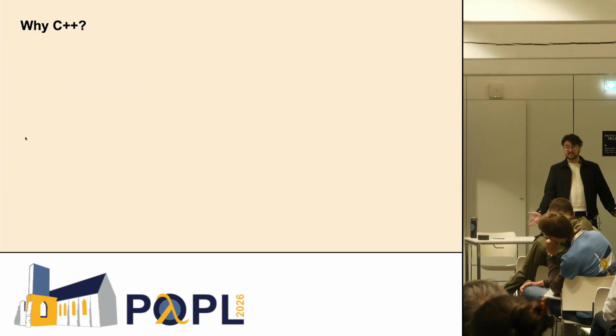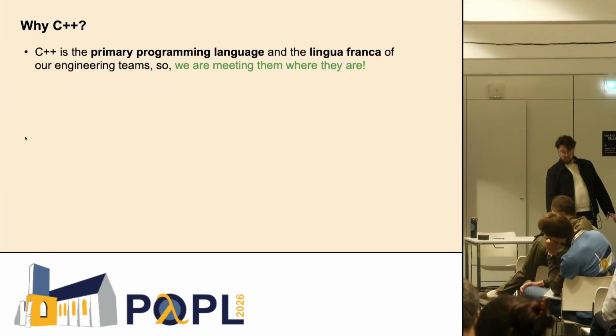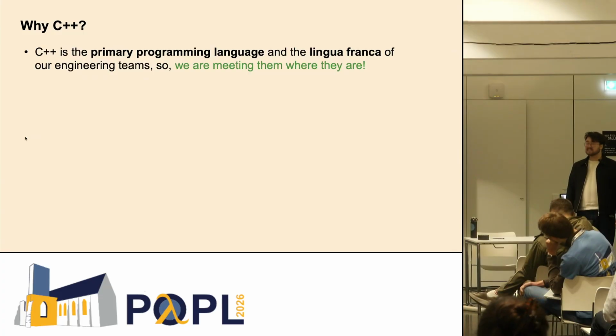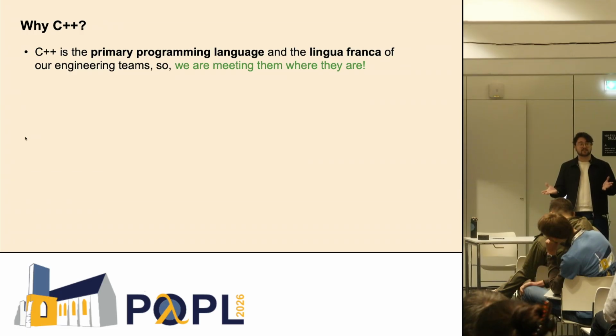So why did we choose C++? Well, at Bloomberg, C++ is the primary programming language used, and because we actually want to get to the point of having verified code in production, it makes the most sense to meet engineers where they are and work with them instead of imposing as many changes as we might want to theoretically. So it's a pragmatic choice and very practical. It also works with existing code bases.